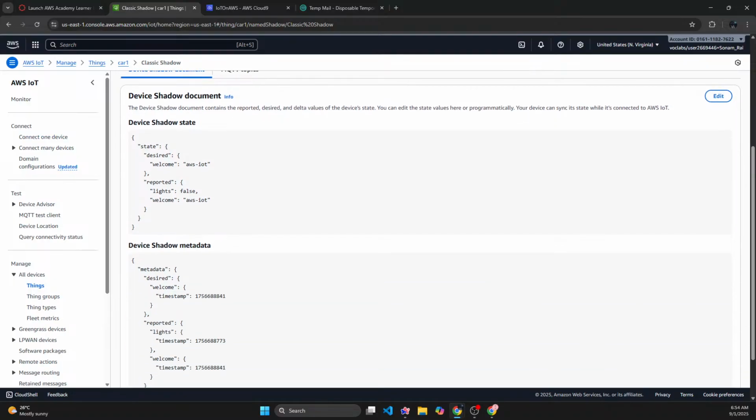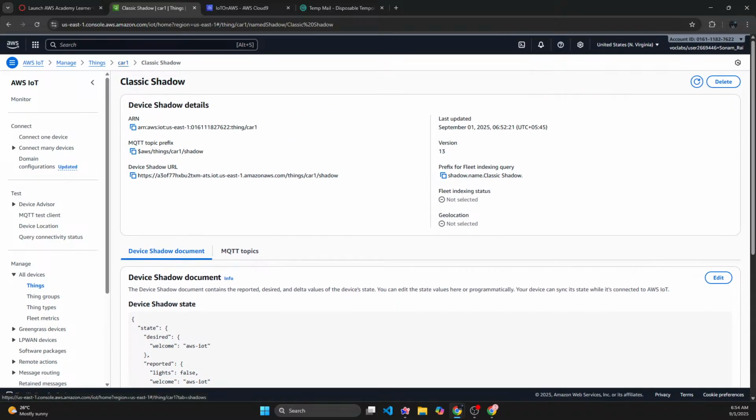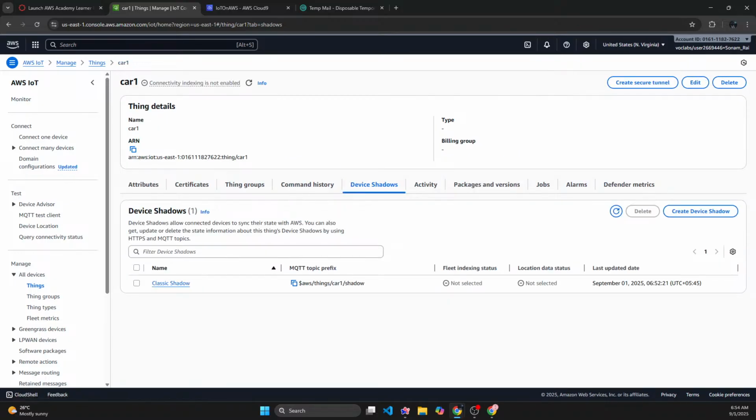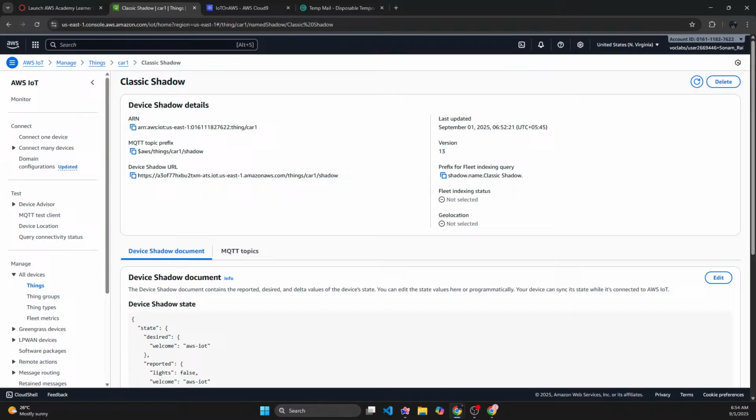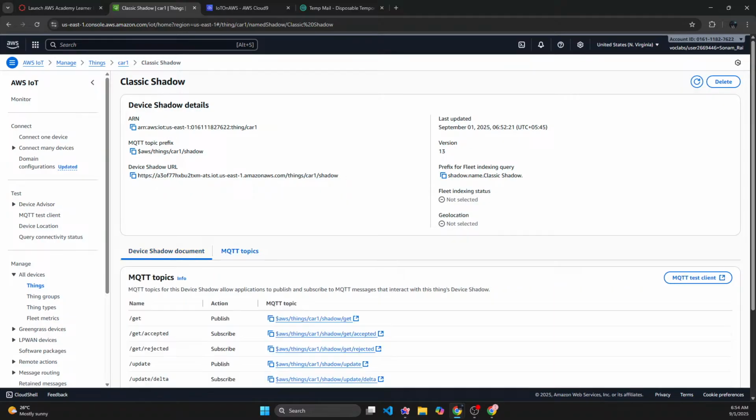Okay, so this is my shadow, and there is this MQTT topic right here, and I thought I could test this MQTT prefix. I should be able to test this MQTT topic.